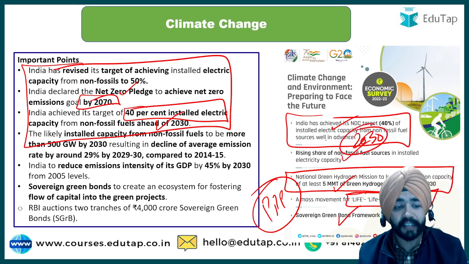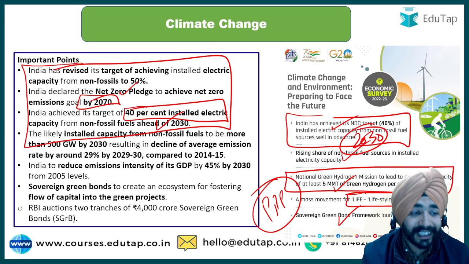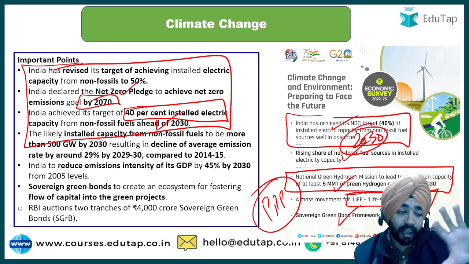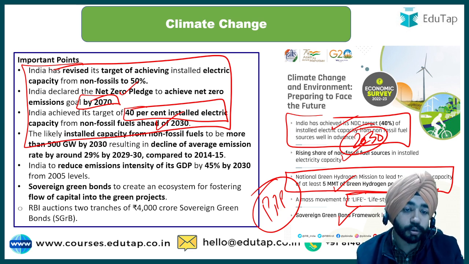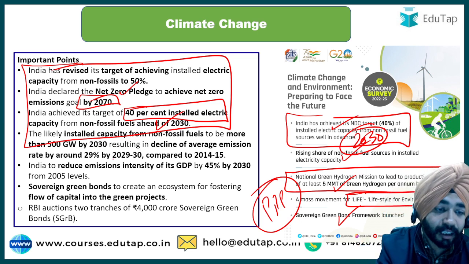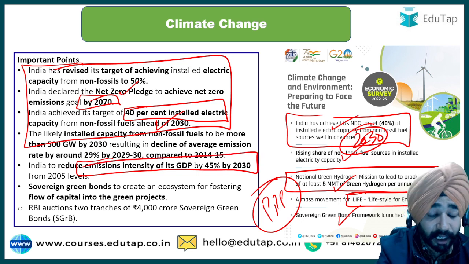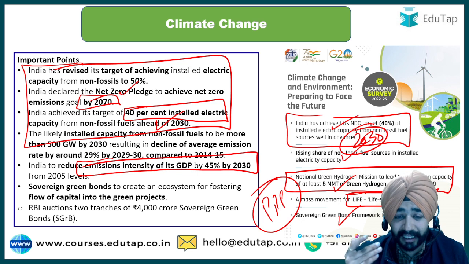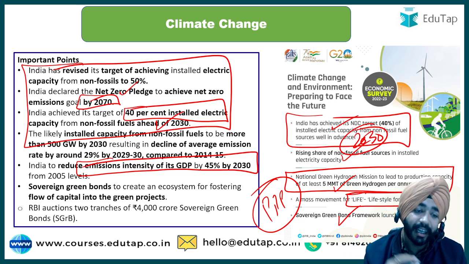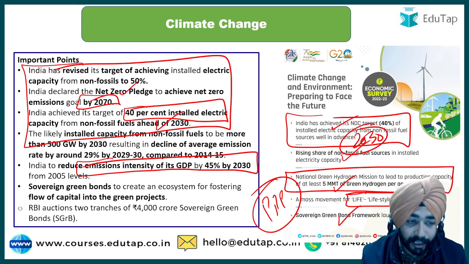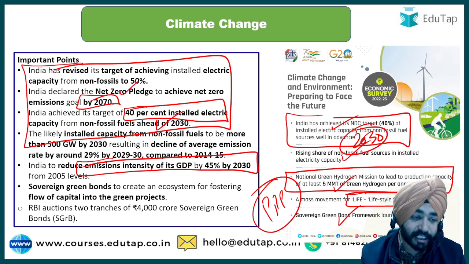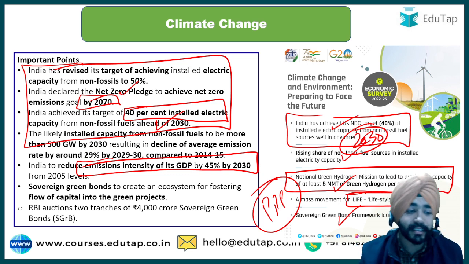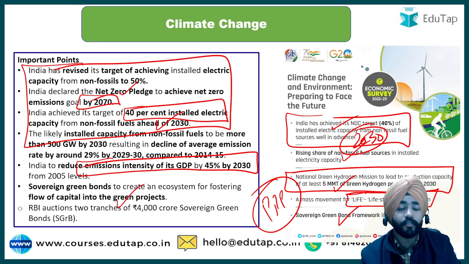Then in terms of non-fossil fuels, we are targeting installed capacity of around 500 gigawatt by the year 2030. Then India has reduced the emission intensity of GDP by 45% by the year 2030. So this is the target we have set to reduce emission intensity of GDP. Sovereign green bonds that I just discussed with you are being launched by the Reserve Bank of India, whose purpose is basically to increase the flow of capital into green projects.